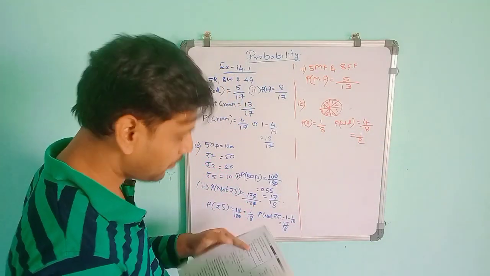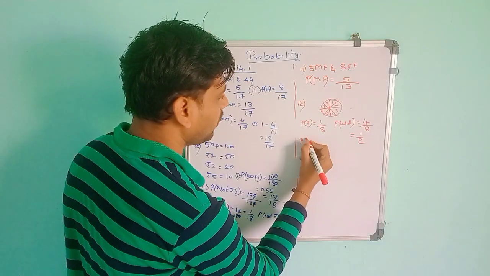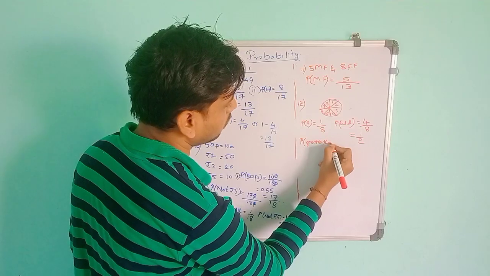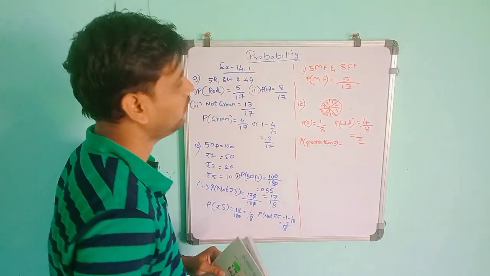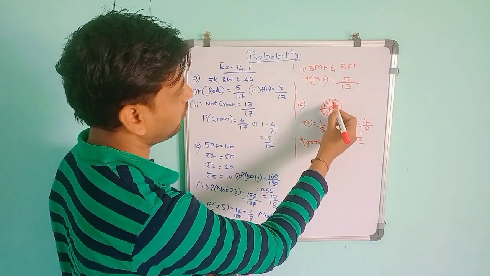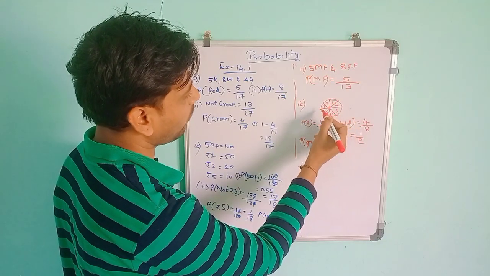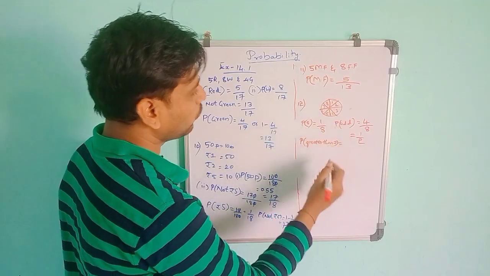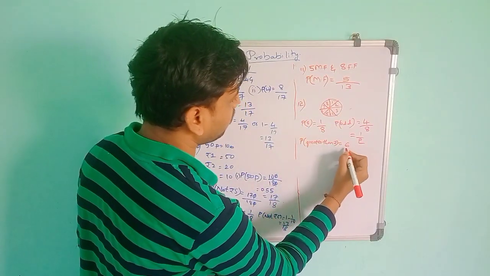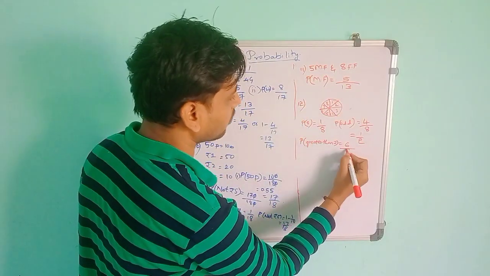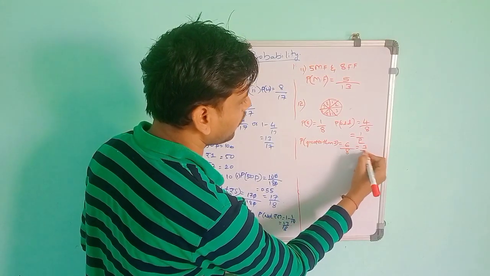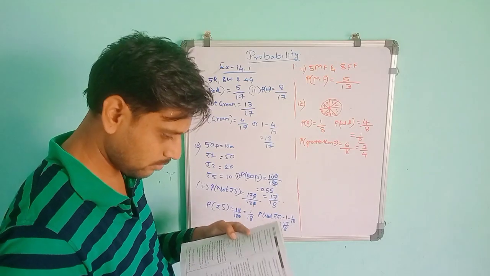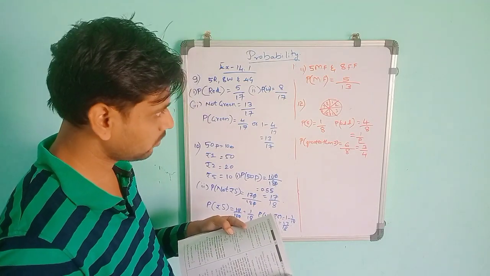Then a number greater than 2, P of greater than 2. 1 is not greater, it is lesser. So 3, 4, 5, 6, 7, 8 are greater than 2. So 6 numbers are greater than 2. This will be 6 favorable outcomes divided by total 8. 6 by 8 will be 3 by 4.